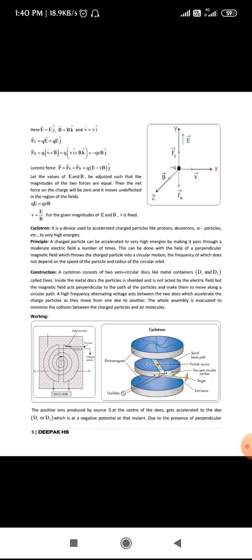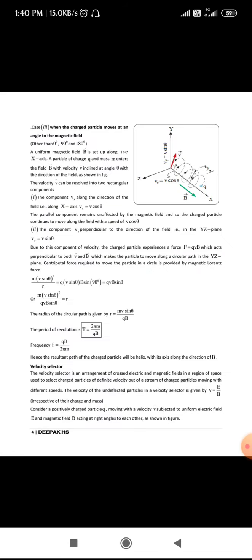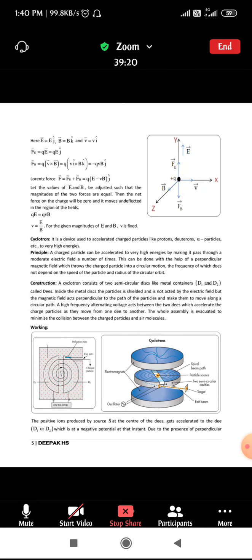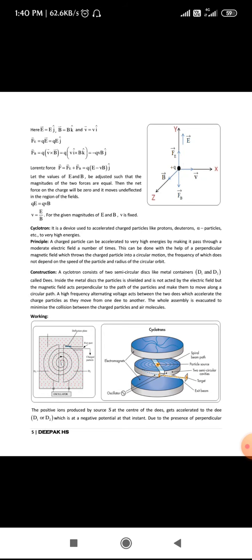When the electric force and the magnetic force acting on the particle become equal, the charged particle doesn't get deflected, but moves in a straight line. We need to express that in terms of mathematics. I think we have left out a few seconds, so I'll continue this in the next class.